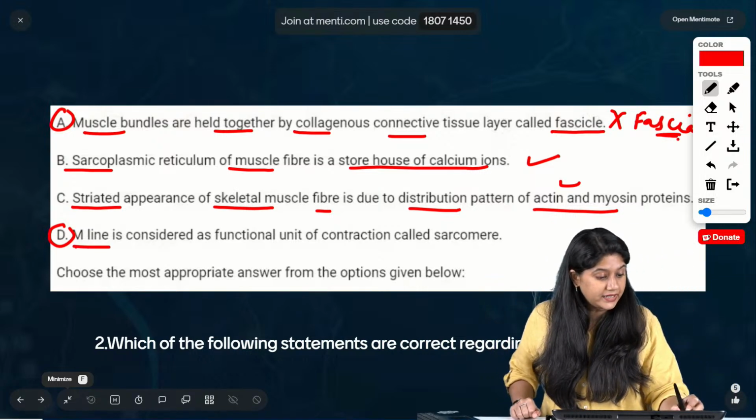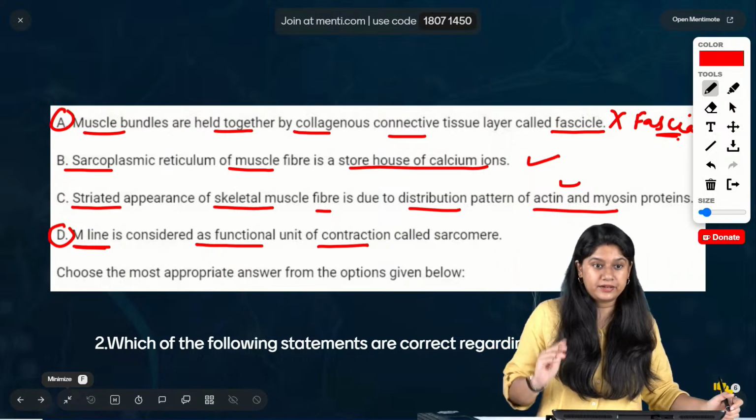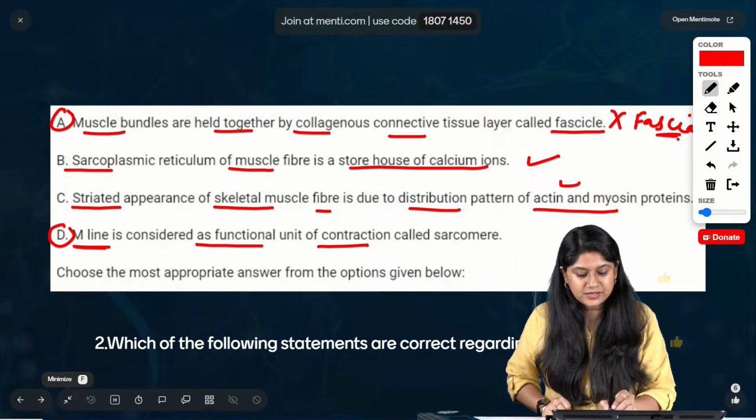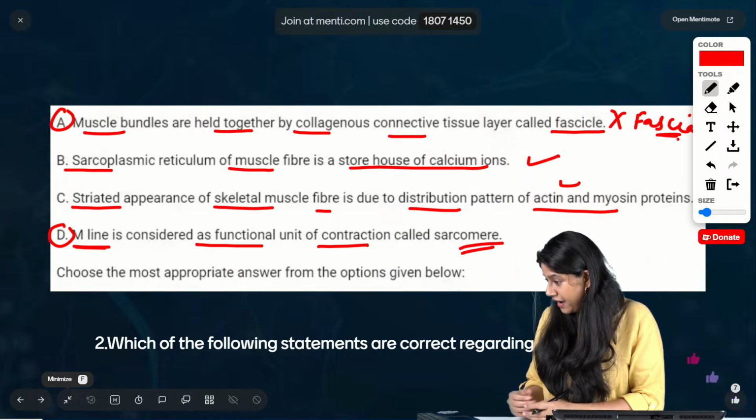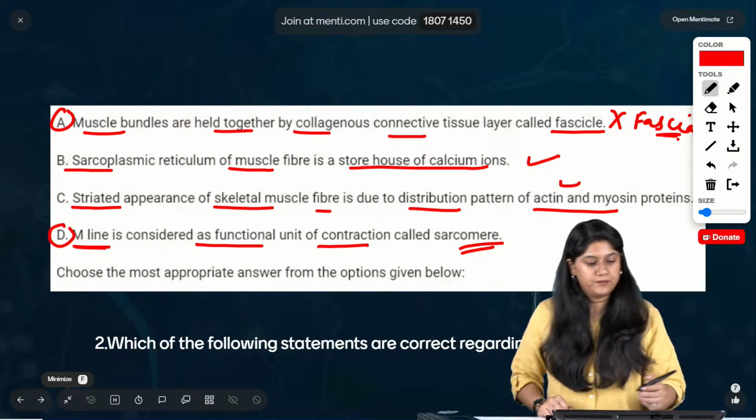And Z-line. Z-line is considered the functional unit of contraction. M-line is in the center. So that's the correct answer over here. Everyone, I hope that you got the answer. Very good.